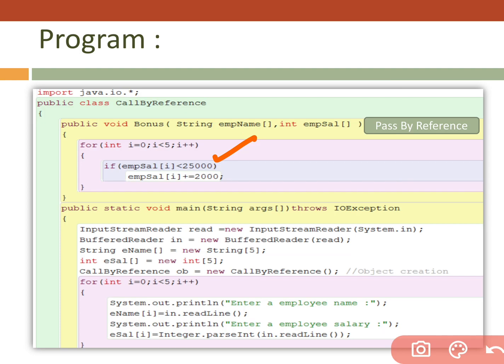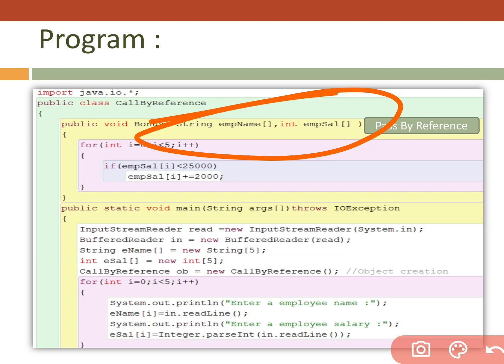In this function, I'm just comparing the employee salary with 25,000, and if it is less than 25,000, then I'm increasing the salary by 2,000 rupees. I can display everything here, but it is difficult to tell you that the actual parameter and the formal parameter both use the same location. I want to show you, that's why I'm showing the values in the main function.